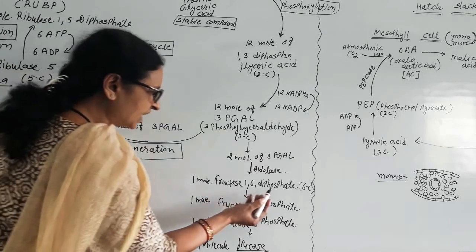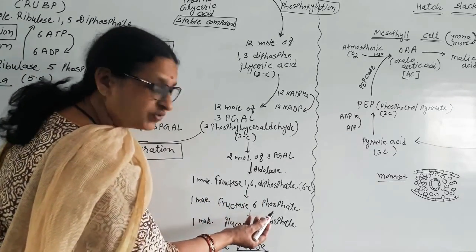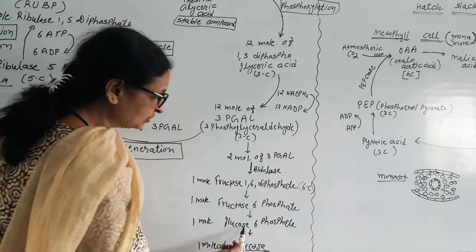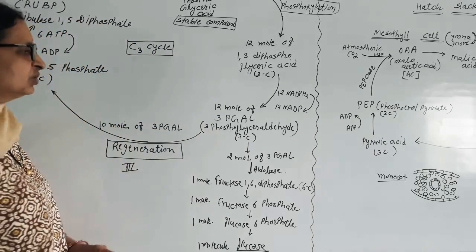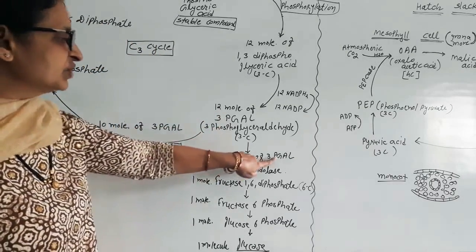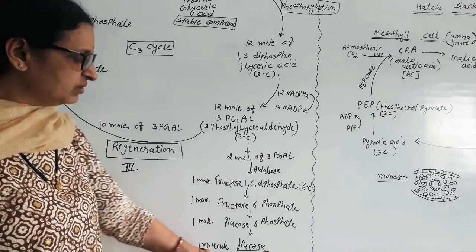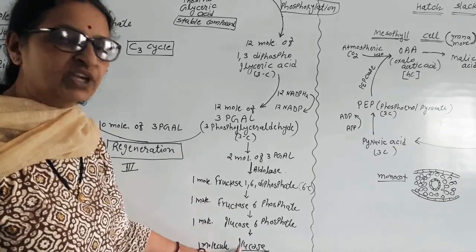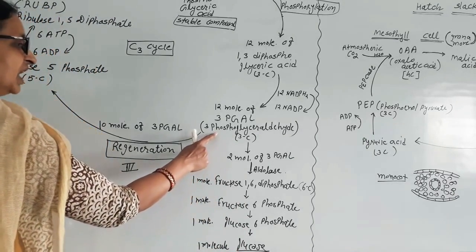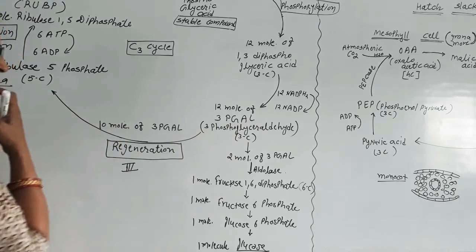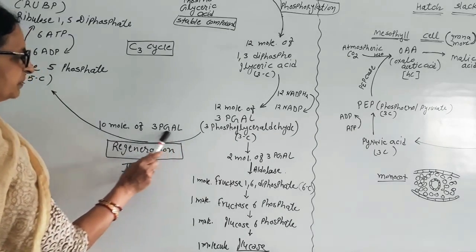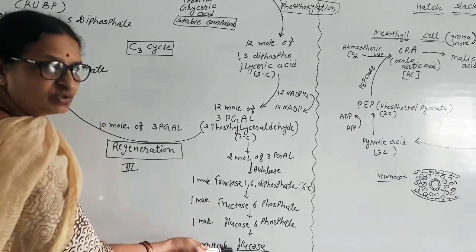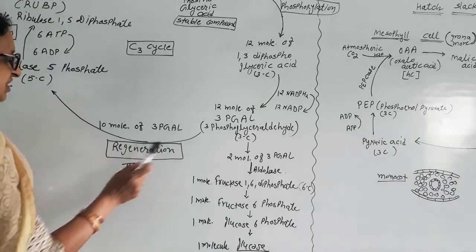This fructose 1,6-diphosphate converts into fructose 6-phosphate. Fructose 6-phosphate converts into glucose 6-phosphate and glucose 6-phosphate converts into glucose. So 2 molecules of phosphoglyceraldehyde turn into 1 molecule of glucose by different sequential reactions. What about the 10 molecules of 3-PGAL? These 10 molecules of 3-PGAL, not utilized into glucose formation, by